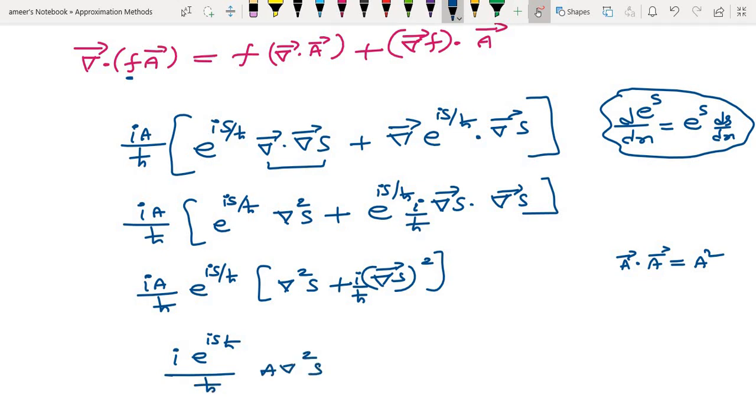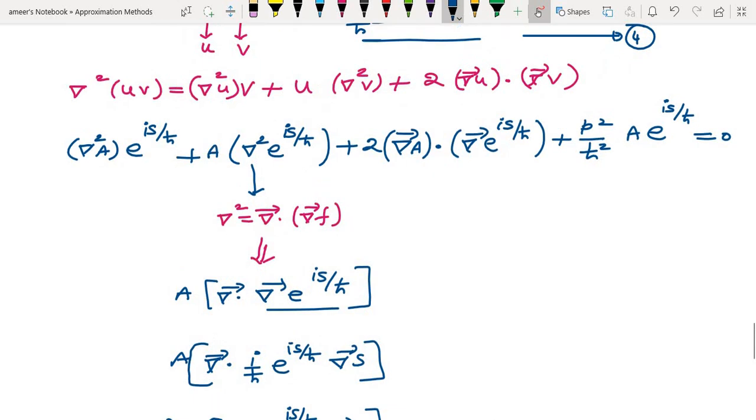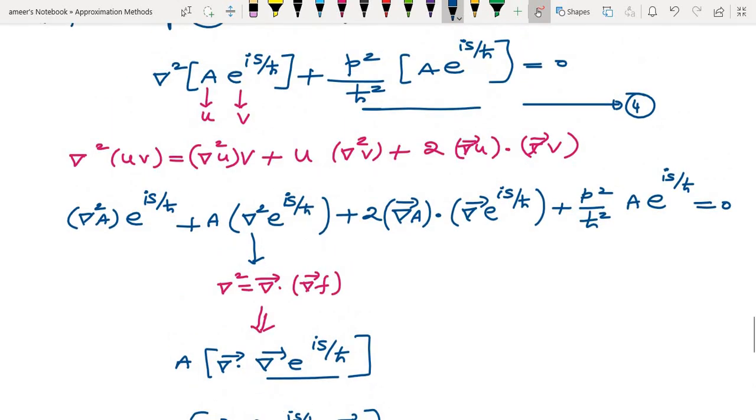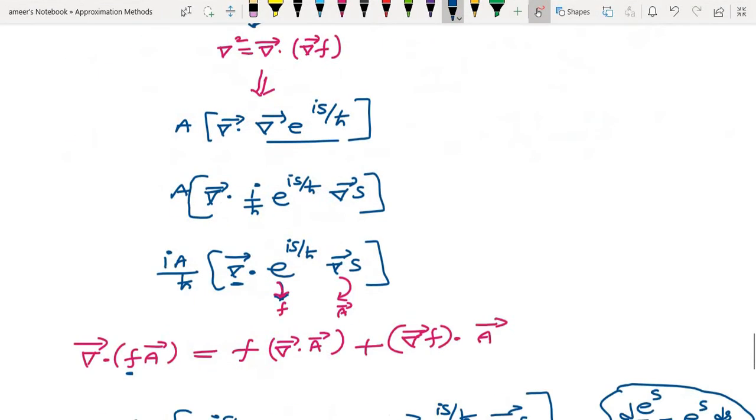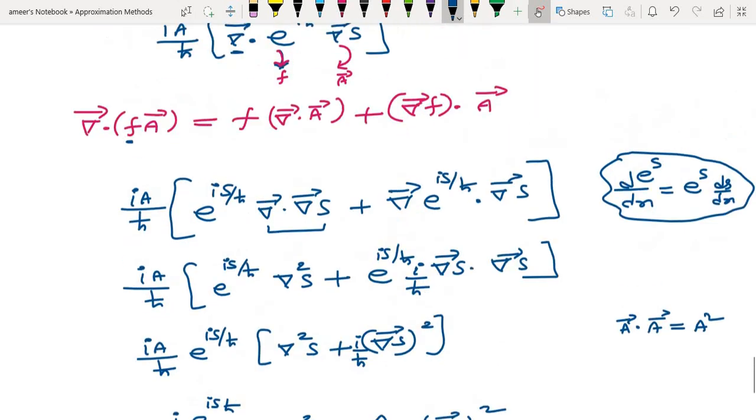The second term will become i square minus, that is a divided by h cross square into del s whole square. There will be two terms. Now this is the only simplification for this term, the entire story only for this term. Now you substitute there. So this finally gives two more terms.